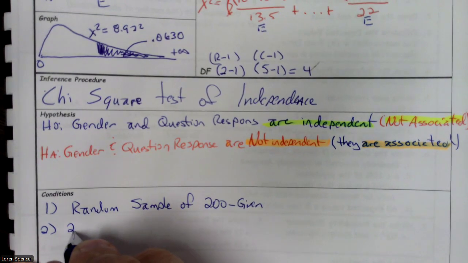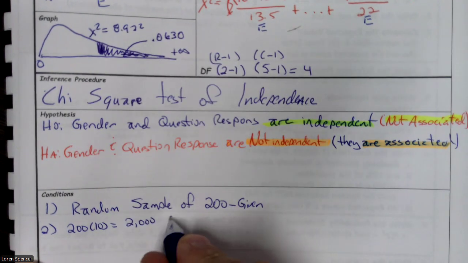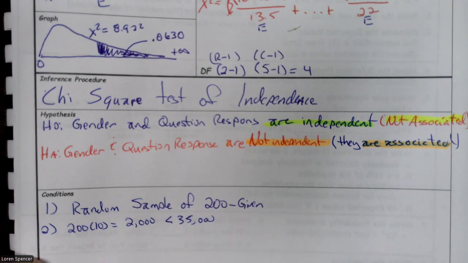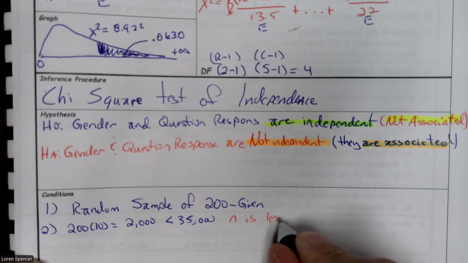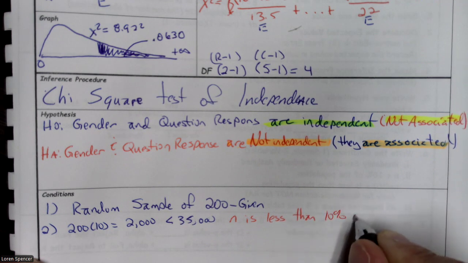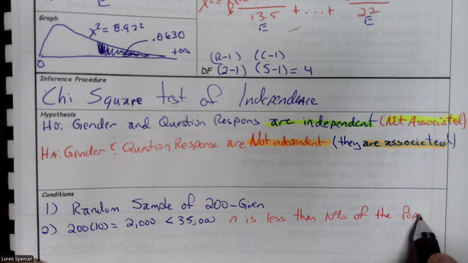So we're going to go 200 times 10 equals 2,000. But we said earlier that our population was 35,000. So that's less than 35,000. So n is less than 10% of the population. I'm just going to call it pop.